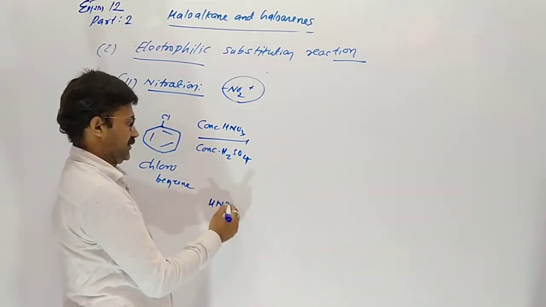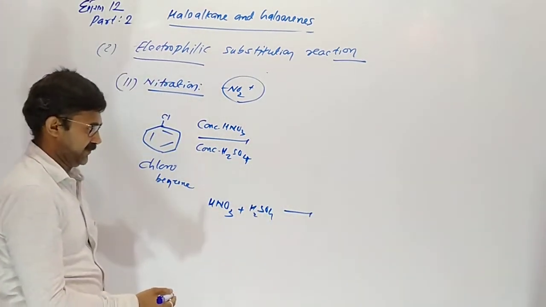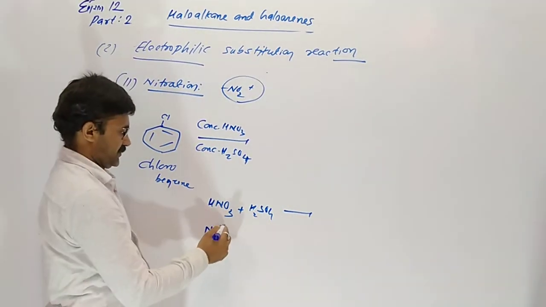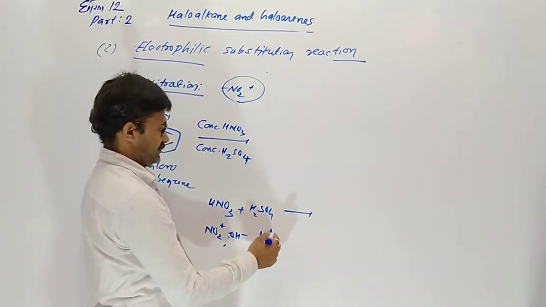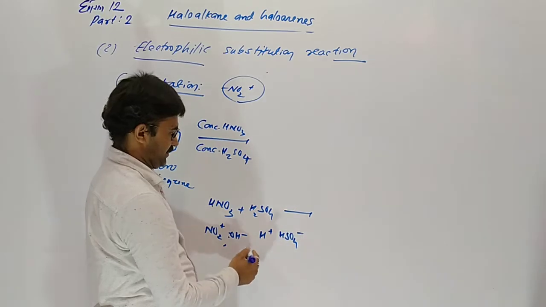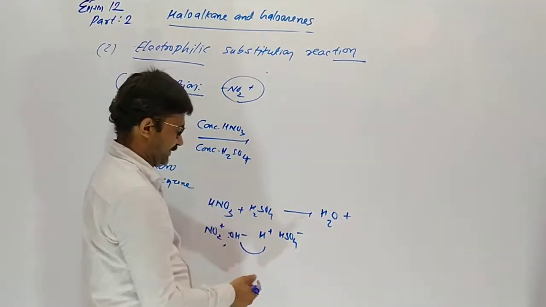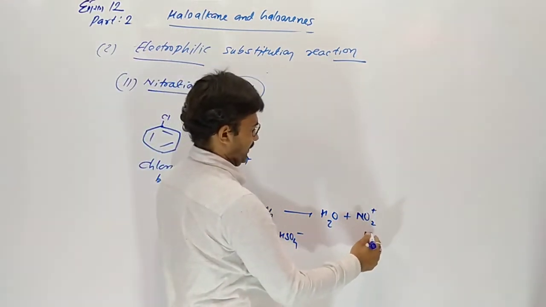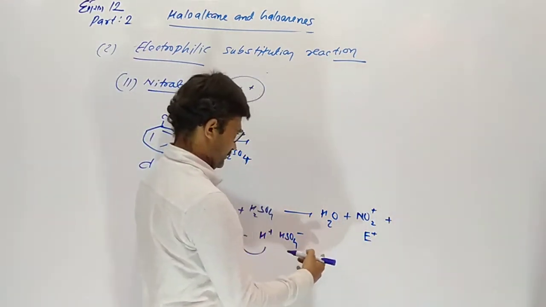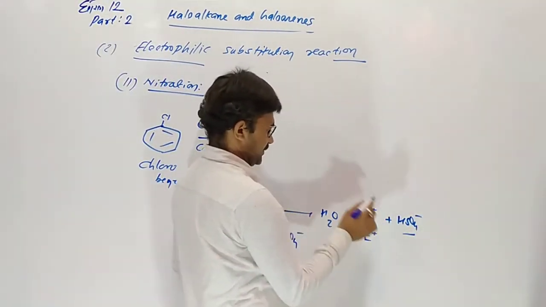So first of all HNO3 is reacting with H2SO4. So NO2 plus and OH minus, then H plus and HSO4 minus. H plus combines with OH as the H2O. Our electrophile is NO2 plus, positive charge, and HSO4 minus occurs first of all.